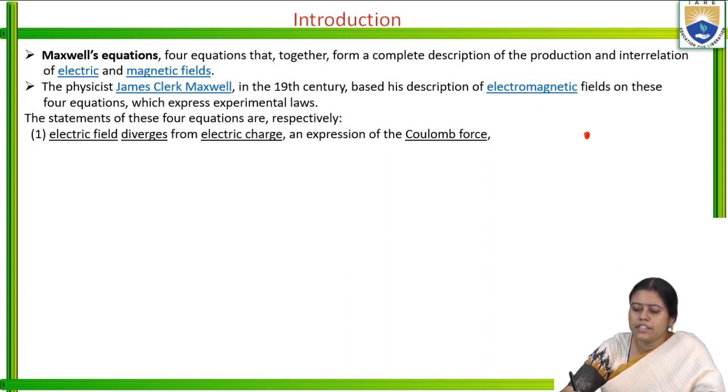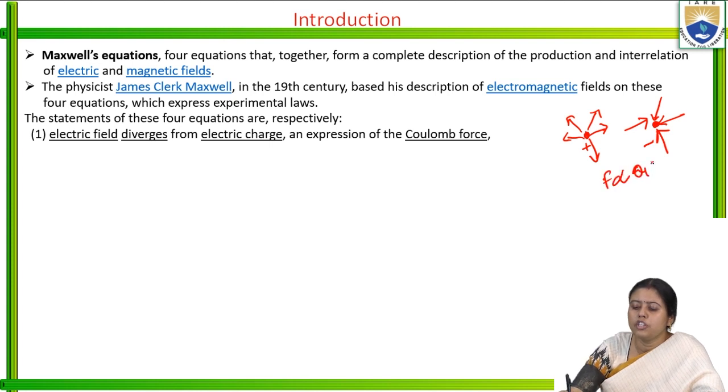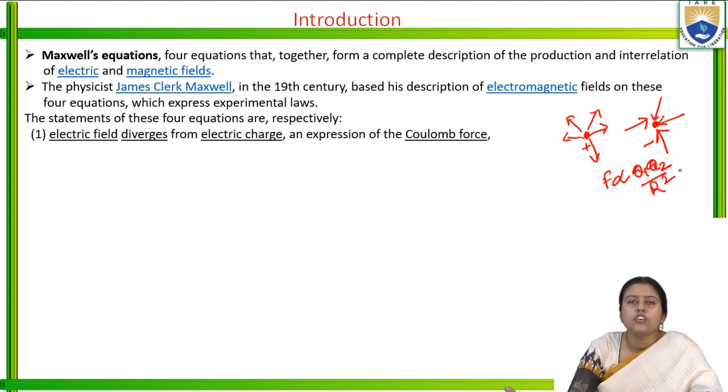If there is a positive charge, it will give some flux in the outward direction. If there is a negative charge, the flux will come in the inward direction, so the electric field will diverge or converge from the electric charge, and this is a modified Coulomb's law. What is Coulomb's law? If there are two charges, there is a force of attraction or repulsion, and the force is directly proportional to Q1 Q2 by R square. So we get the modified vector form of this force using the first law.